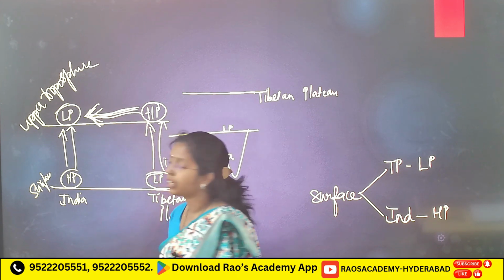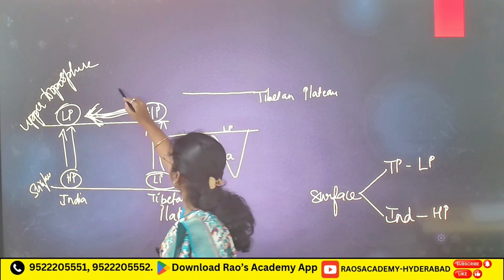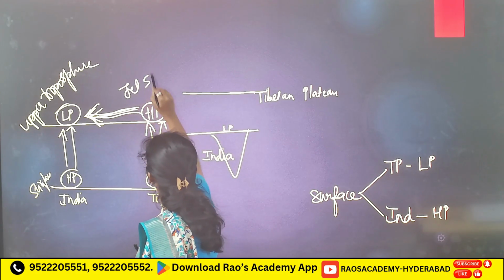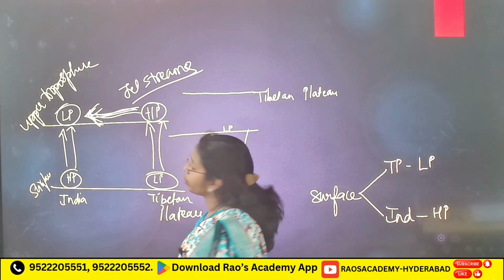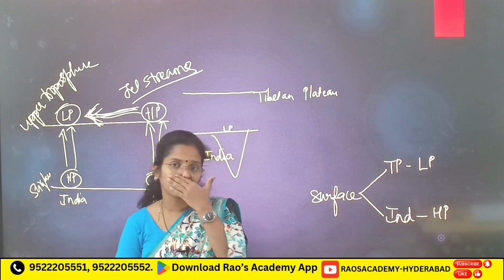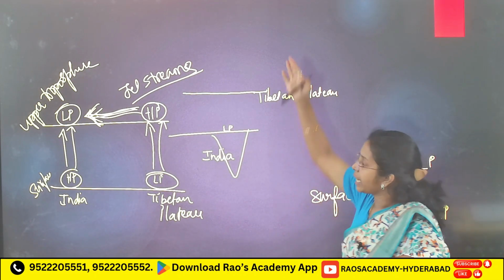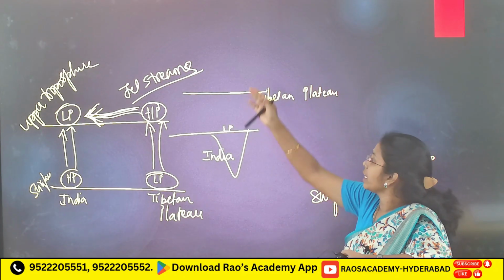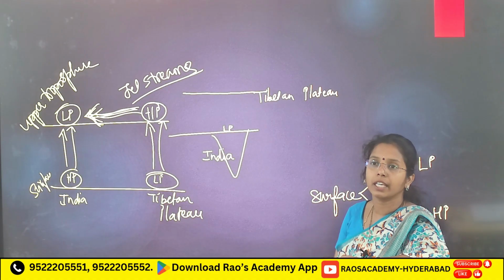In the upper atmosphere, you will see the formation of the jet stream because of intense heating of the Tibetan Plateau. Because of intense heating, you will see strong pressure gradient force, and because of this, in upper air you will see the Tej jet stream, tropical easterly.